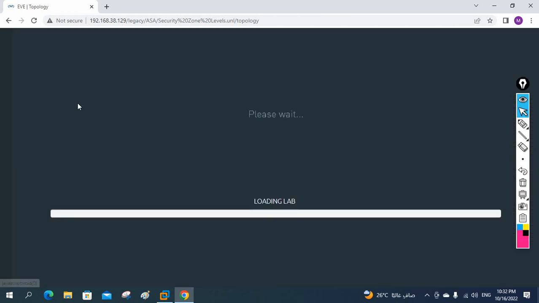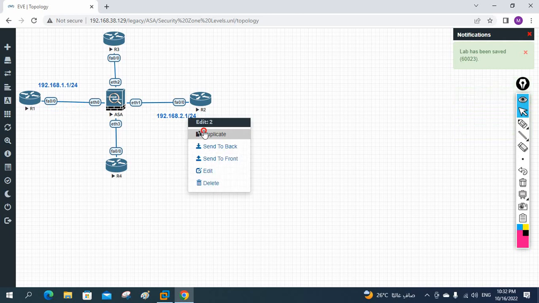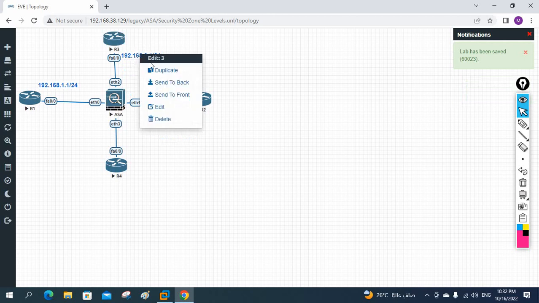I will make this duplicate. Here this router I will assign 2.1, okay, so this should be 2.1, and I will make this duplicate, and this should be 3.1, and the firewall we will assign .2. Okay, here we are using 3.1, this interface we will assign 3.2.